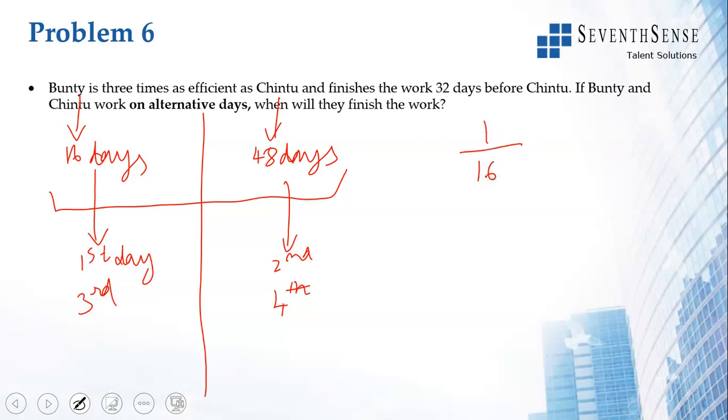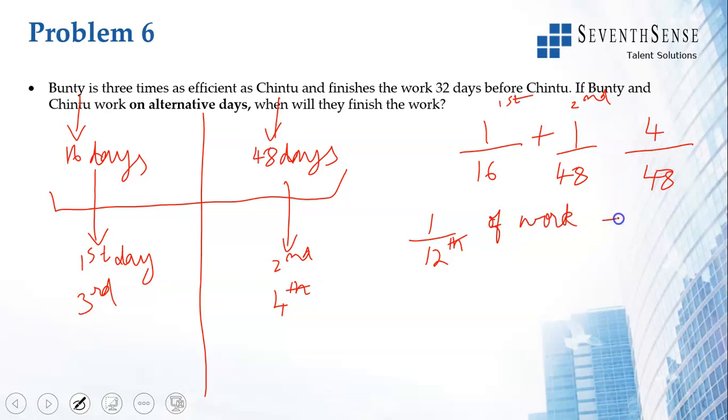And in the second day Chintu works and 1 by 48th of the work is done. After 2 days, how much work is done? First day's work plus second day's work, right? So you add, 4 by 48, 1 by 12. So 1 by 12th of the work is done in 2 days.